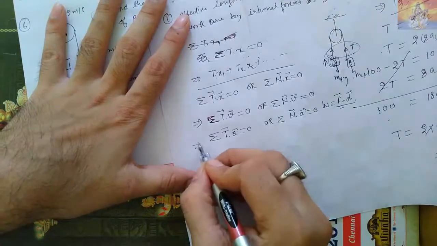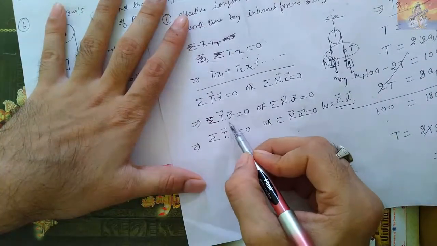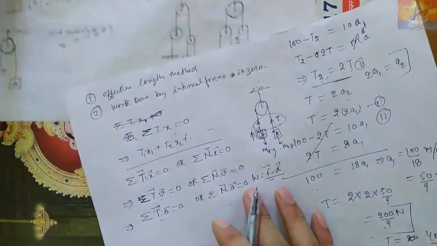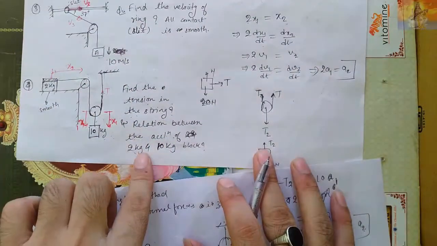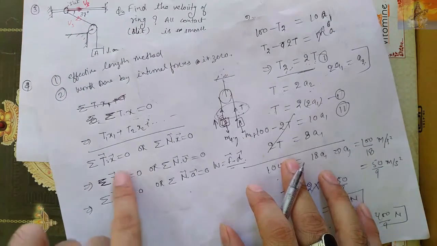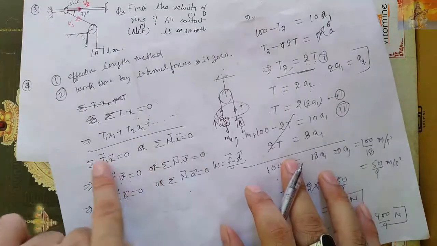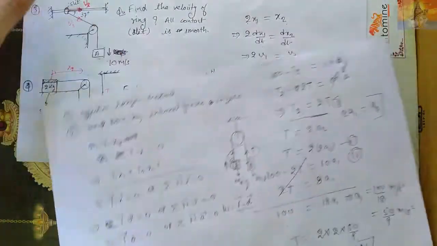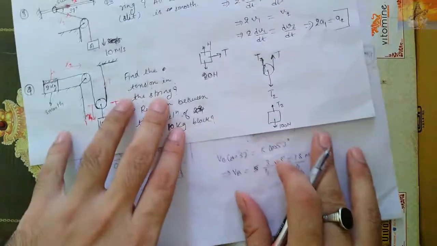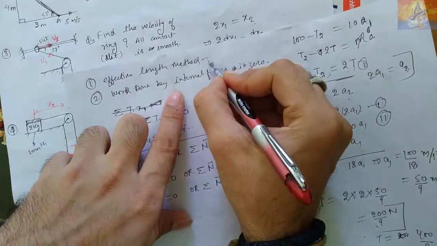Okay, now why have I written these three formats? Because sometimes in the question they will be asking velocity, sometimes they will be asking acceleration. For example, this previous question we have done, it was asking the relation between accelerations. So I will use this one to solve it by the shortcut trick. Somewhere they will ask velocity, so I will use this one. Both basics are the same, they came from here only. Let us see this question, I am solving it by the shortcut trick by this method. And one more method, the effective length method, I will tell you later on in this video only, after 5 to 10 minutes might be.